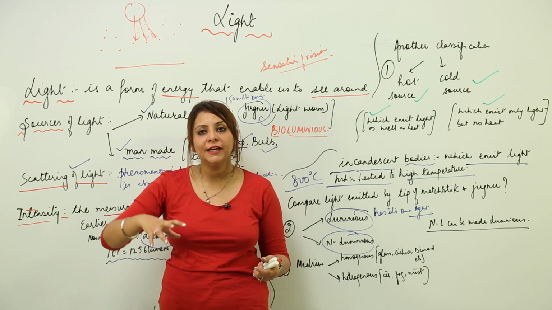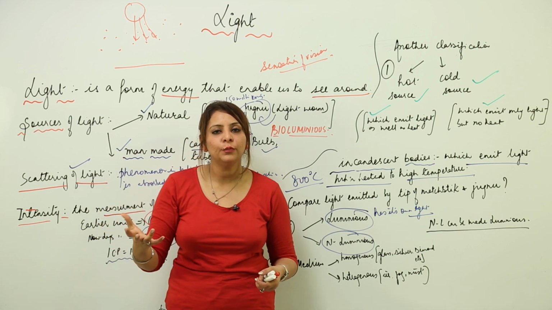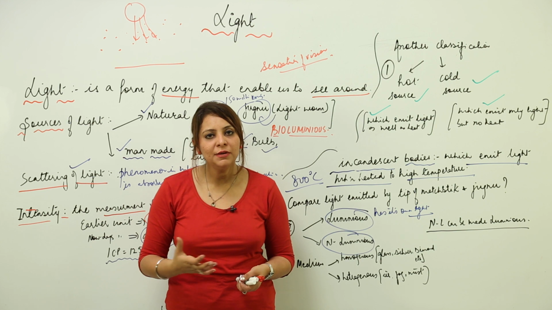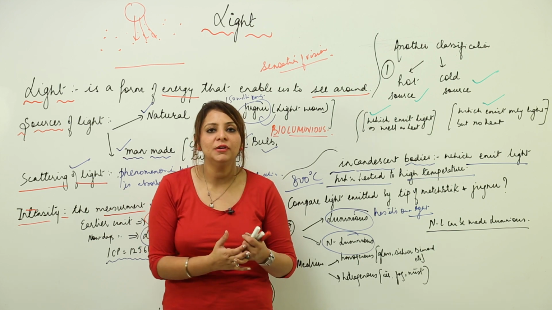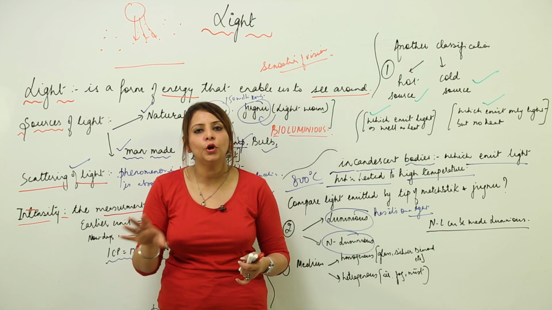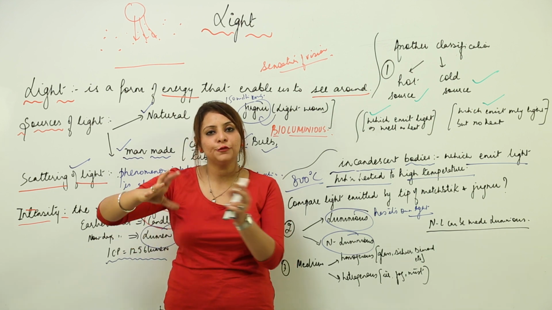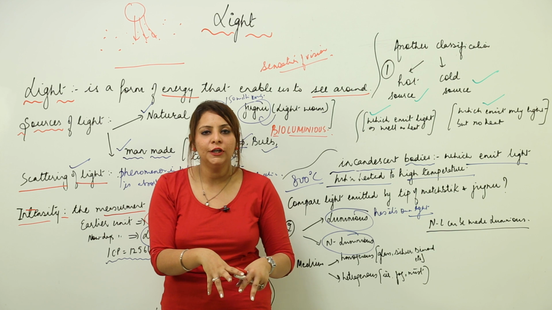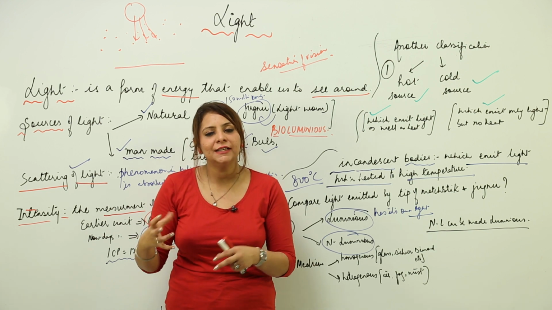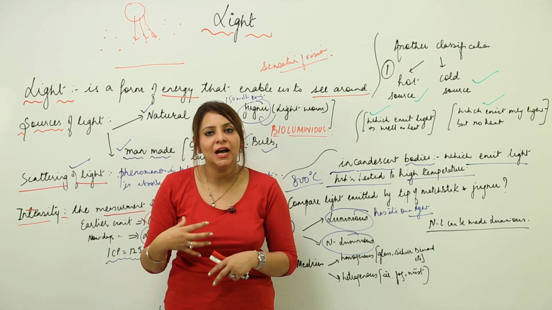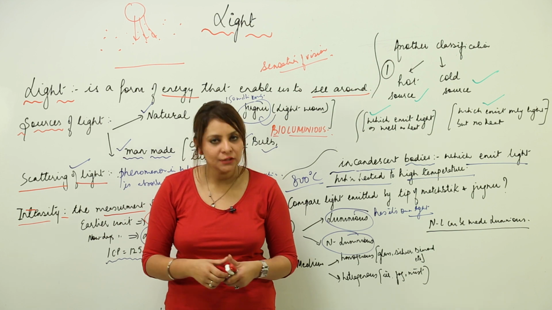But if there is any tube light there or any bulb which is glowing, then will you be able to see that? Yes, we will be able to see the bed, chair, everything, all belongings of the room. The reason being that when the light of the luminous falls on the non-luminous, it just reflects that light, and that reflected light reaches our eyes and it makes the object visible.